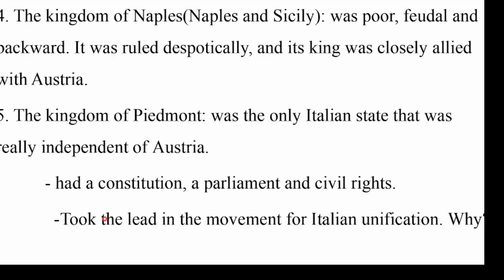Again, the fourth state was the Kingdom of Naples and Sicily. This state was in the southern part of Italy.